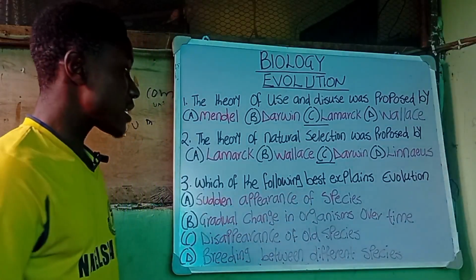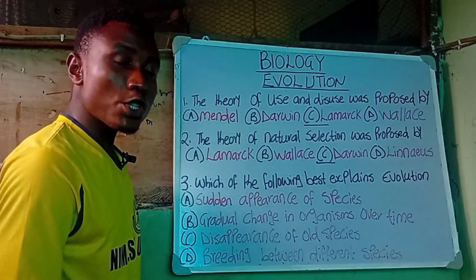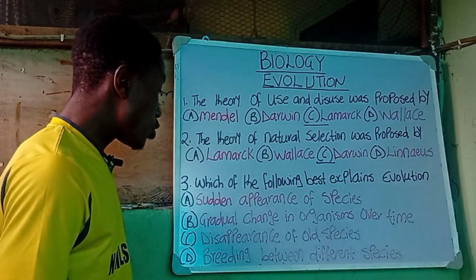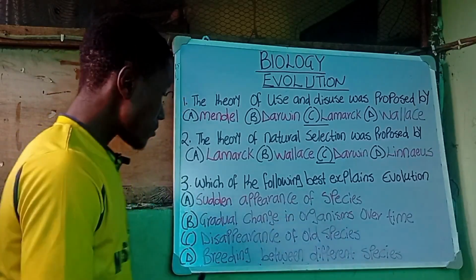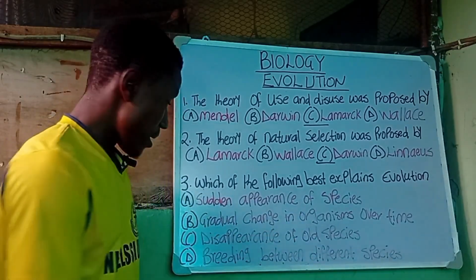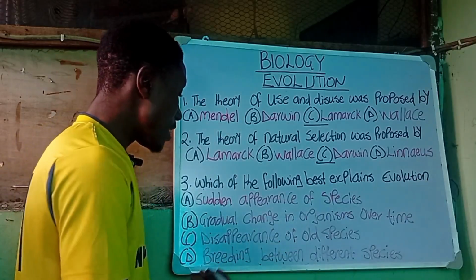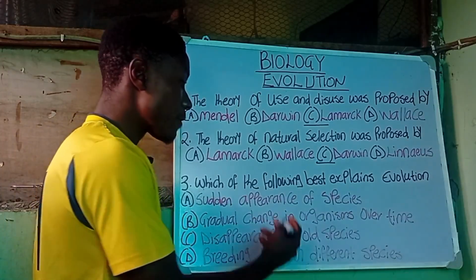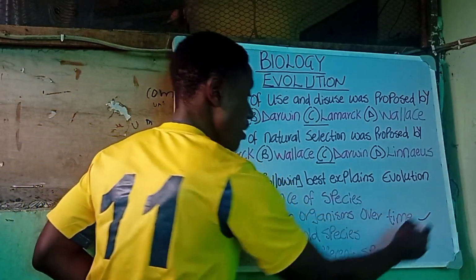Move on to question number 3. It says, which of the following best explains evolution? A, we have a sudden appearance of species. B, we have a gradual change in organisms over time. C, we have disappearance of all species. And D, we have the breeding between different species. The correct answer here is B.